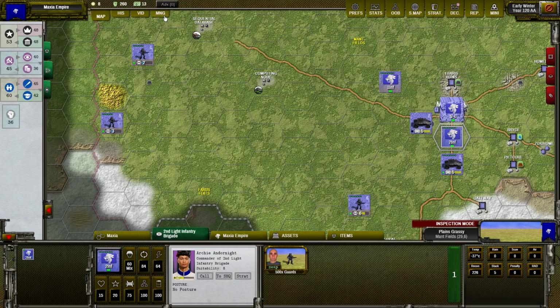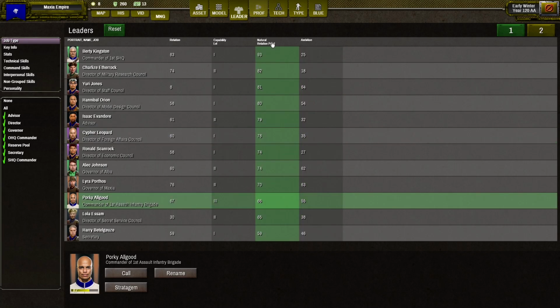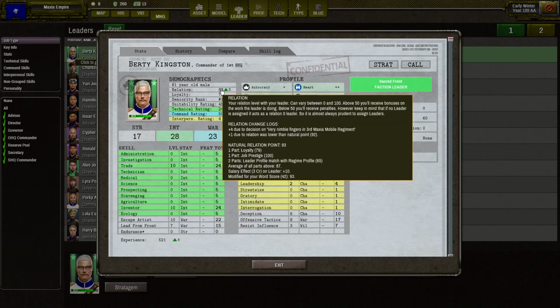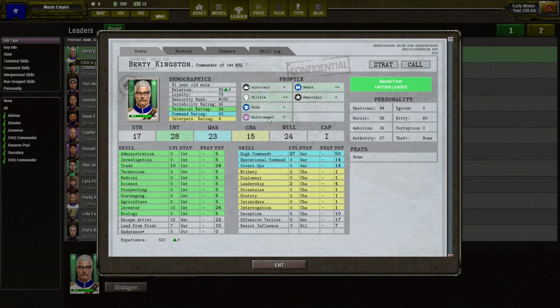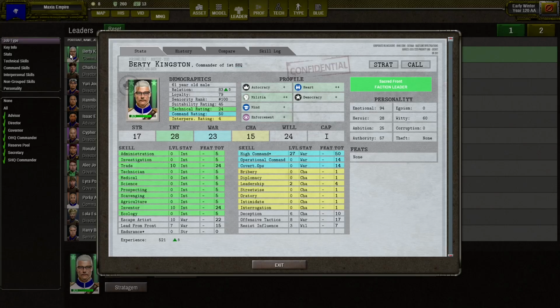So if we filter our leaders by the natural relation point, and he, for example, has 85 alignment with our empire because he has only likes, and most of the likes that he cares about are above 50. In our case, it's democracy and art. So he likes democracy and really likes art, and they are above 50, so that's why he is quite aligned.